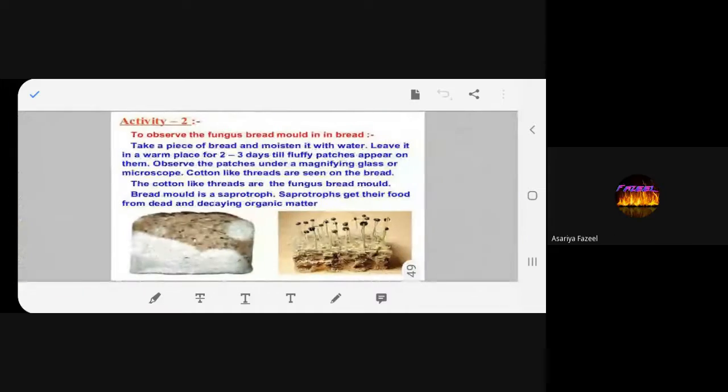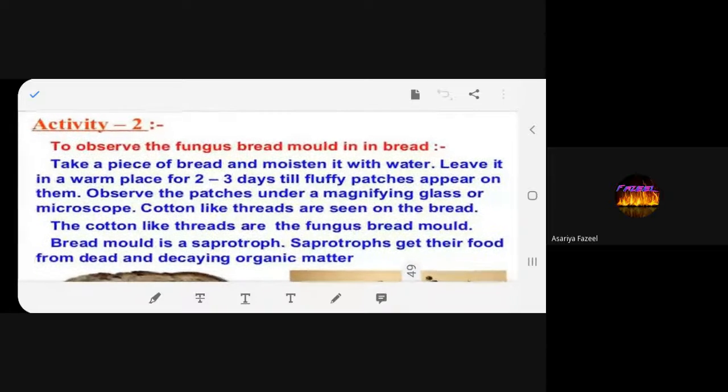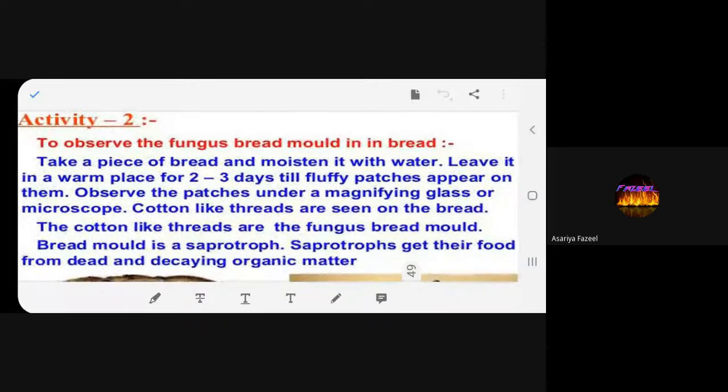Yes. Now we'll do one activity: how fungus grows on bread. Please continue. To observe the fungus bread mold in the bread. Take a piece of bread and moisten it with water.